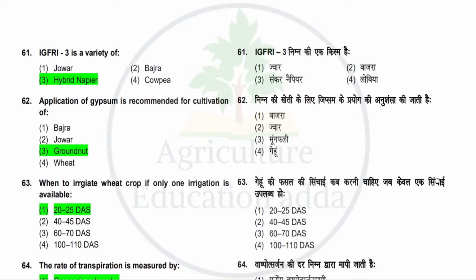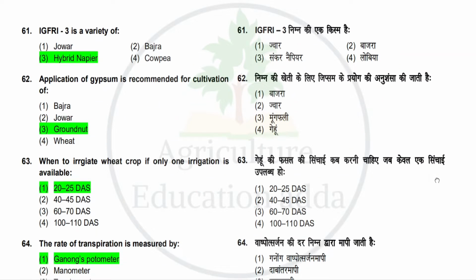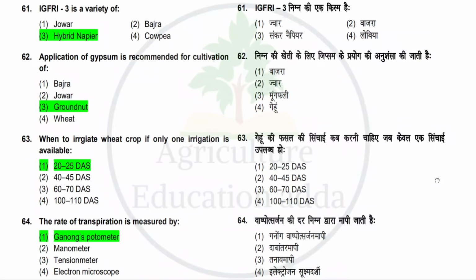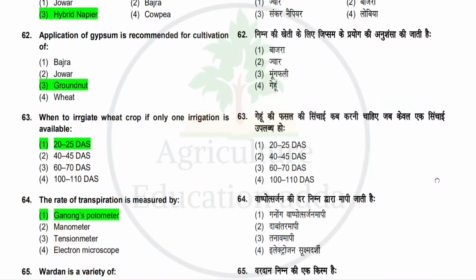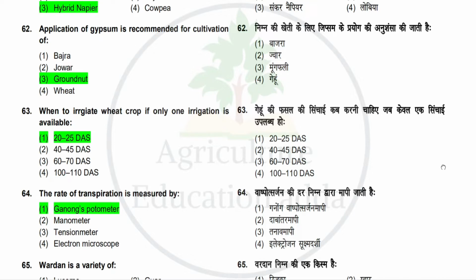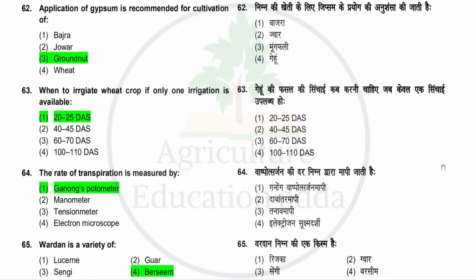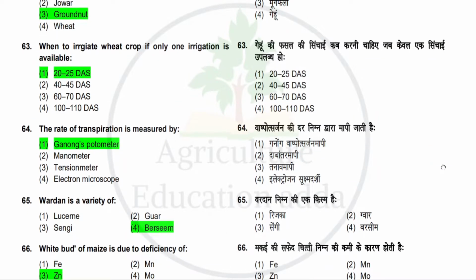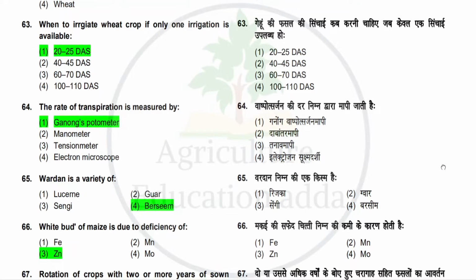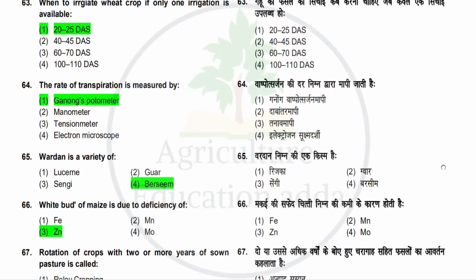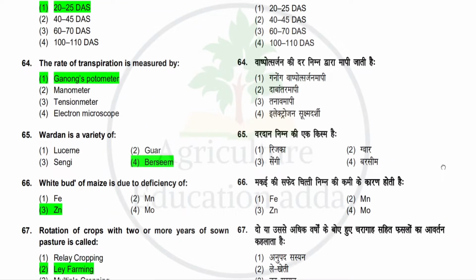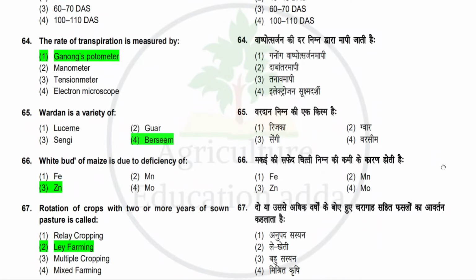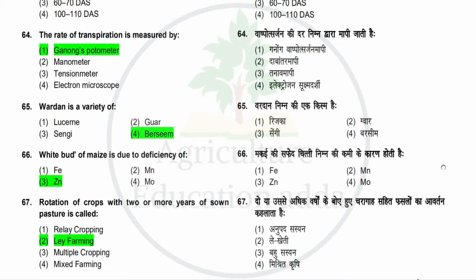Next question is when to irrigate wheat crop if only one irrigation is available? Option is 20 to 25 days after sowing, 40 to 45 days after sowing, 60 to 70 days after sowing, or 100 to 110 days after sowing. So correct answer is 20 to 25 days after sowing. Next question is the rate of transpiration is measured by? Option is Ganong's potometer, manometer, tensiometer, or electron microscope. So correct answer is Ganong's potometer. Next question is Vardhan is a variety of? Option is Lucerne, Guar, Senji, Berseem. So correct answer is Berseem.